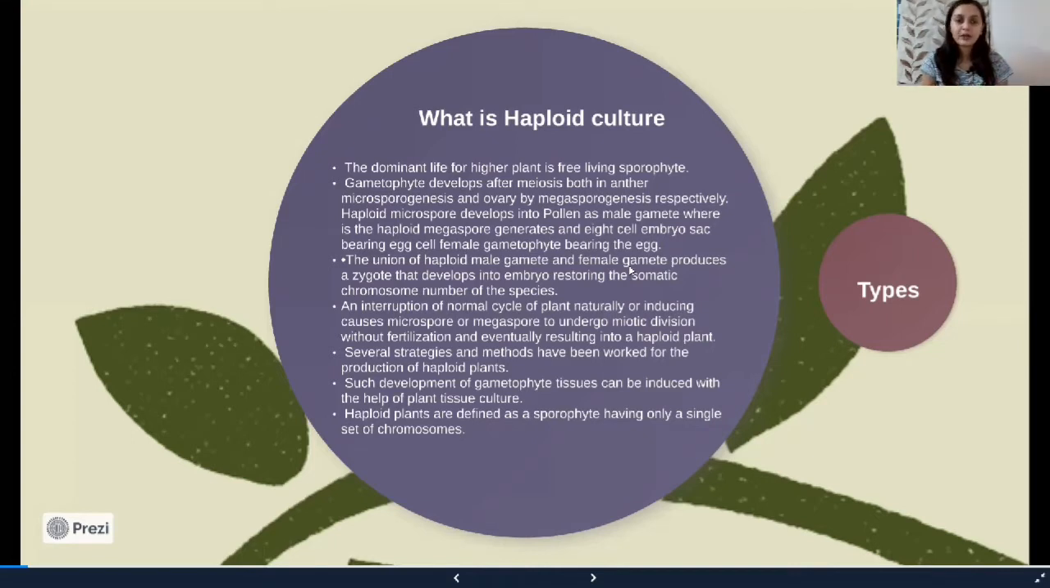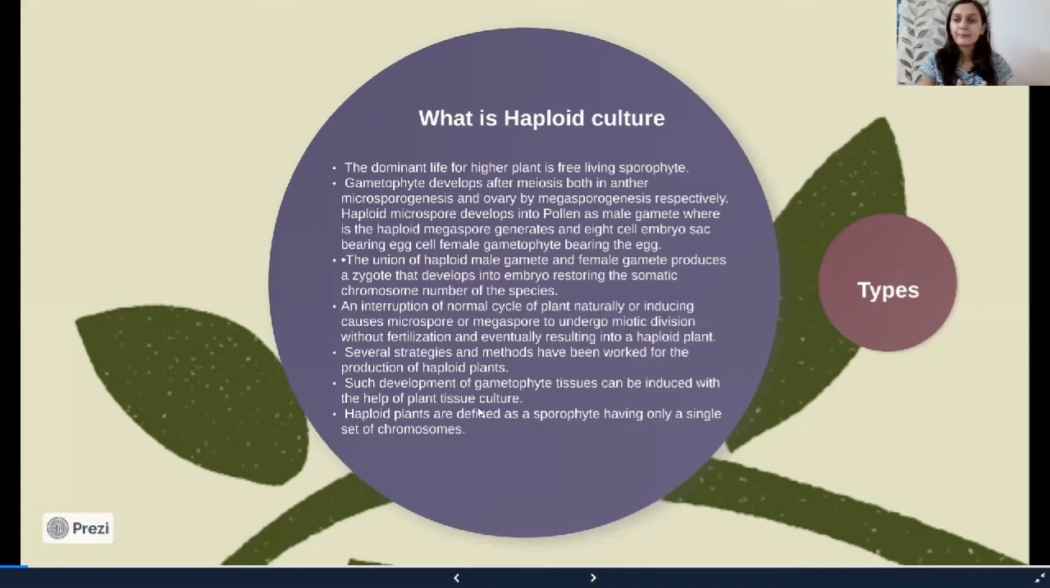The union of this haploid male gamete and a female gamete produces a zygote, and then this zygote develops into an embryo and finally into a sporophyte again. This is the general life cycle of a plant. An interruption of the normal life cycle of a plant can occur naturally or by inducing certain causes. Naturally, we can see parthenocarpic fruits, which is a natural example, and by inducing, we can produce a haploid plantlet.